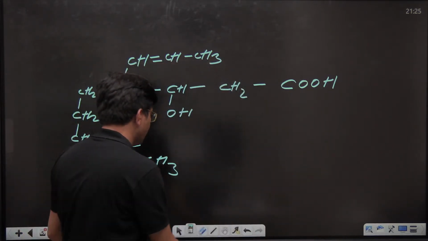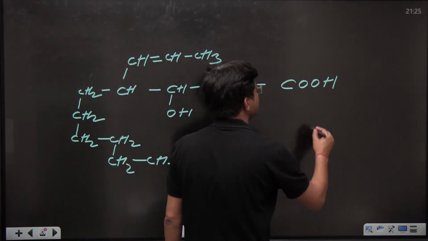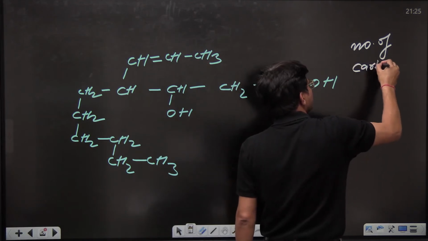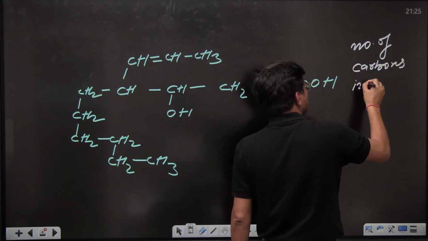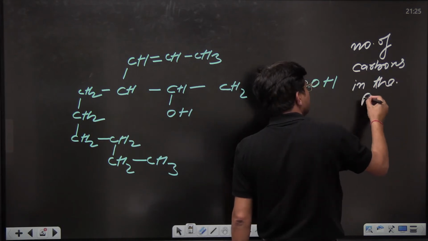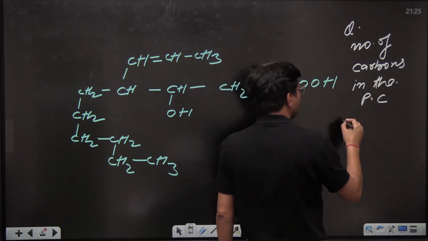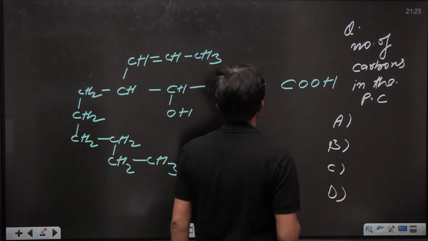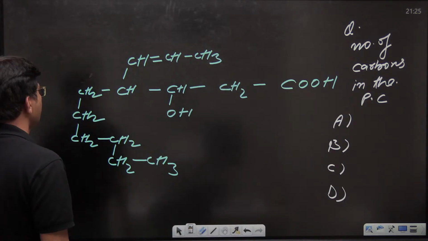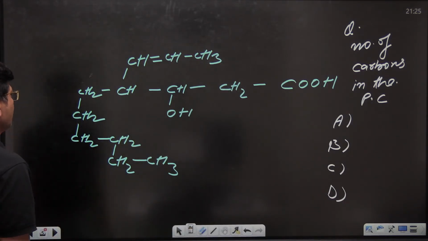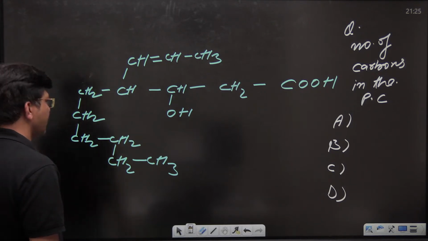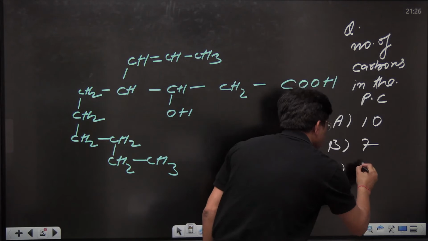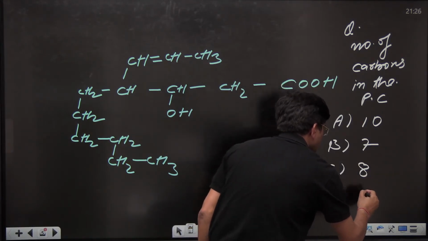Let me give you options. Number of carbons in the parent chain, that is PC. This is your question, and I'm going to give you options A, B, C, D. 1, 2, 3, 4, 5, 6, 7. 1, 2, 3, 4, 5, 6, 7, 8, 9, 10. So the first option is 10, second is 7, third is 8, and there is 6.